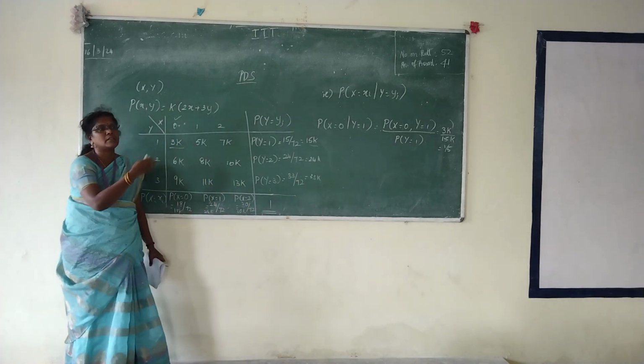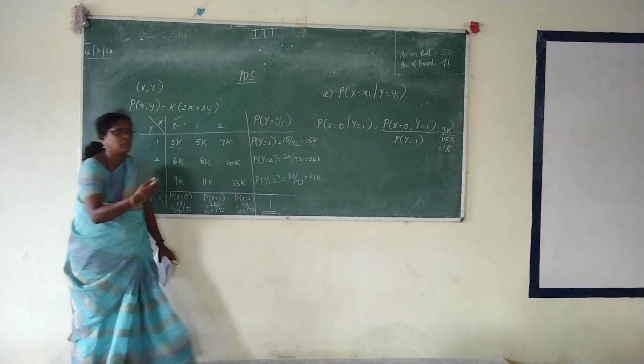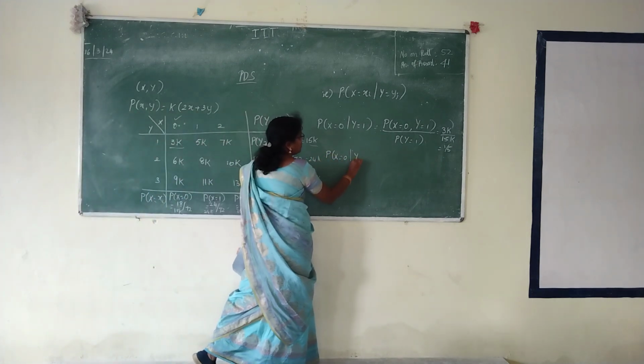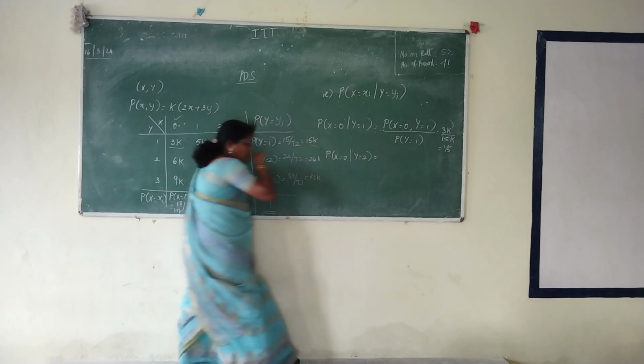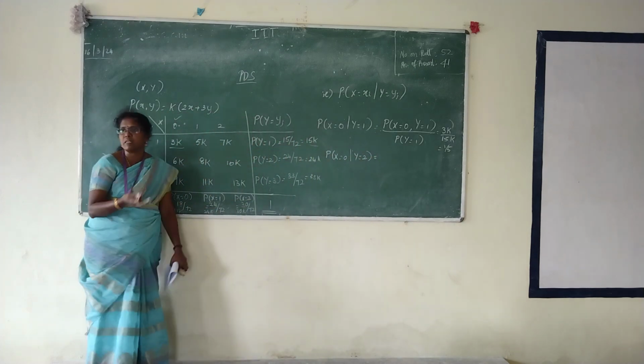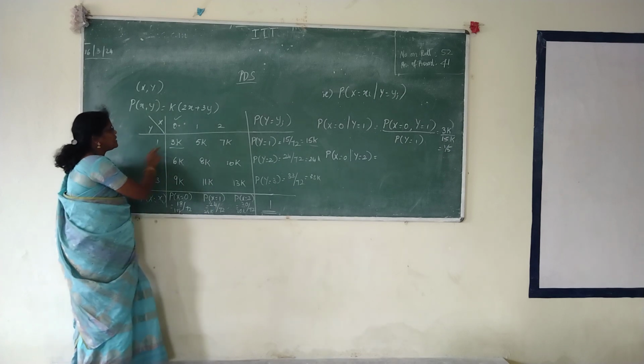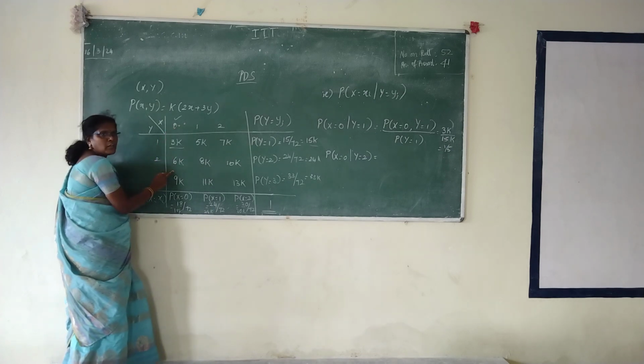What is the next case? X equals 0 given y equals 2. Fix x now, so that you don't miss any. What is the answer for x equals 0, y equals 2?